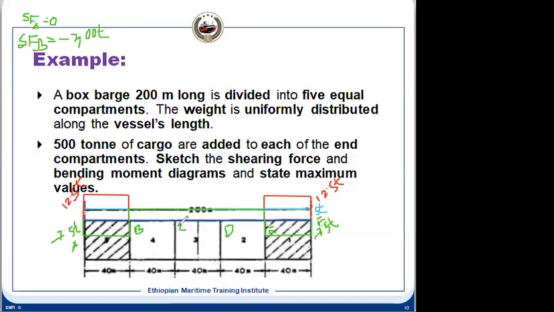Similarly, we can calculate SFC. It will be minus 300 plus, because this is positive, 5 multiplied by 40, that is plus 200, because this area has to be summed up. This is negative, this is positive. So we get minus 100.